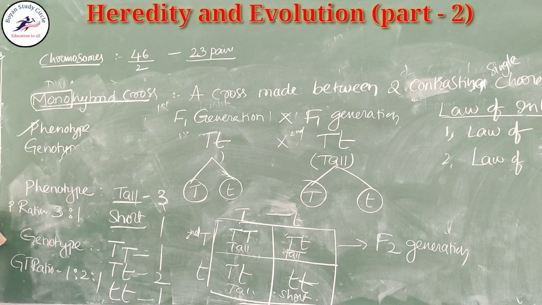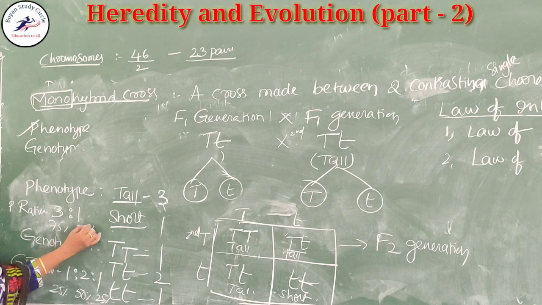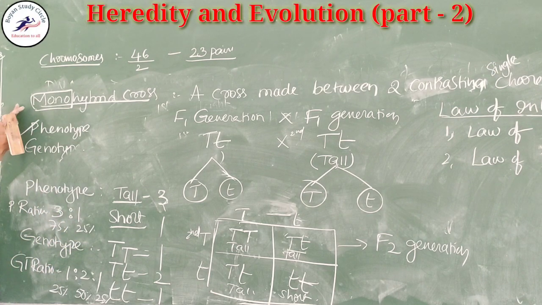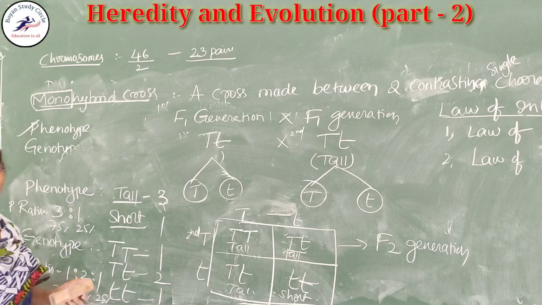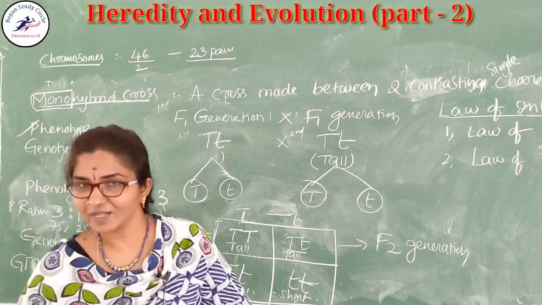Okay, in percentage. In your textbook, they are given in percentage. So in percentage, the genotypic ratio is 25%, 50% and 25%. And the phenotypic ratio is 75% and 25%. So this is about the monohybrid cross. Okay, I think you are understanding well, children.